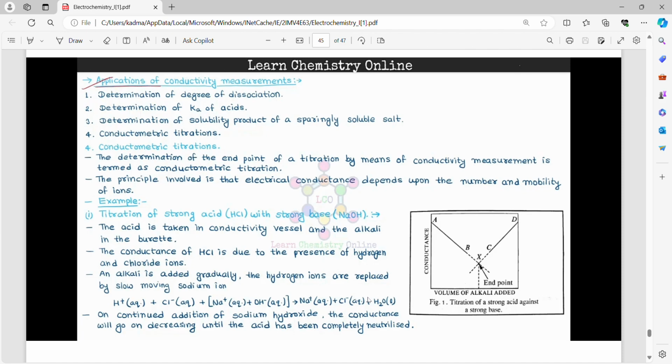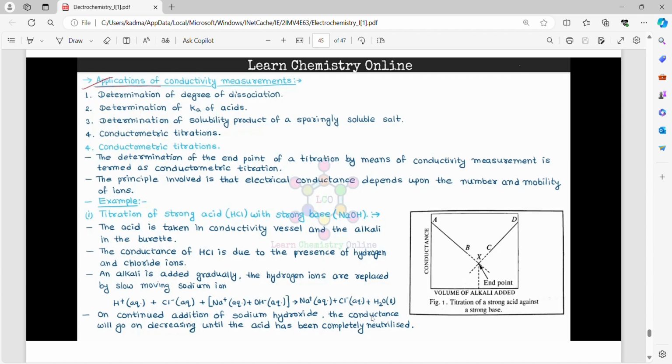Example 1: Titration of strong acid HCl with strong base NaOH. The acid is taken in the conductivity vessel and the alkali in the burette. The conductance of HCl is due to the presence of hydrogen and chloride ions, and alkali is added gradually. The hydrogen ions are replaced by slow moving sodium ions. H+(aq) + Cl-(aq) + Na+(aq) + OH-(aq) gives Na+(aq) + Cl-(aq) + H2O(l).